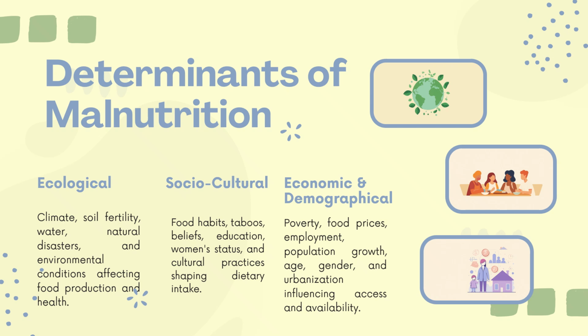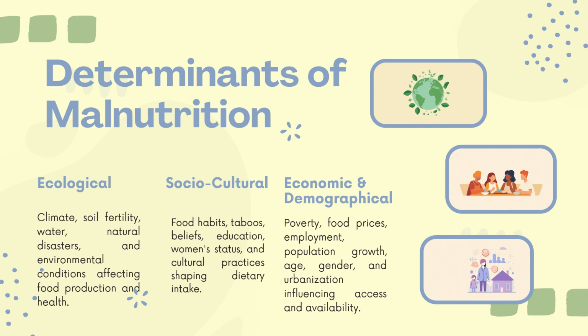We are first going to deal with ecological factors. Ecological means something related to the environment. That may be climate or soil fertility or water availability of that region, or natural disasters and environmental conditions affecting food production and health.